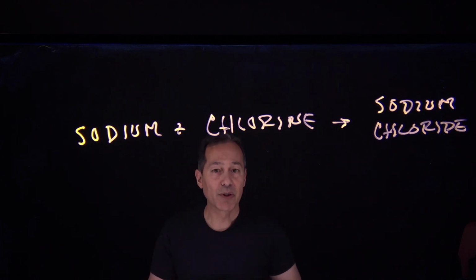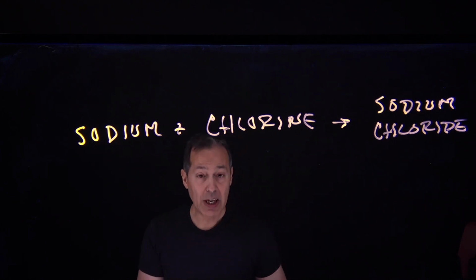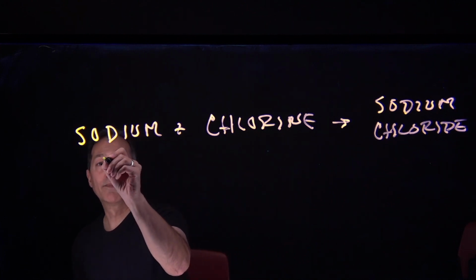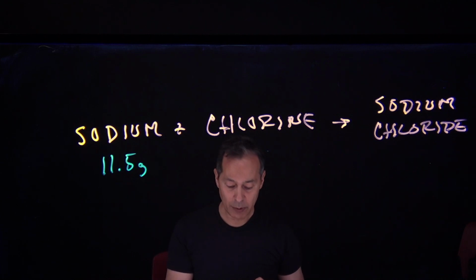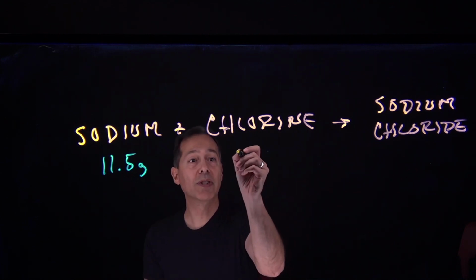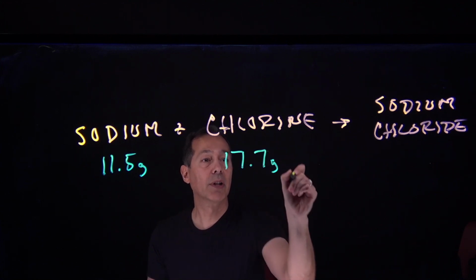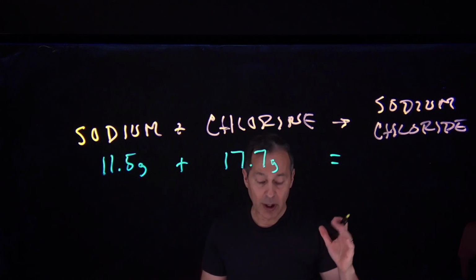Now, the elemental symbols are not terribly important at this point, but let's just take a look at the masses. So, for example, if we had 11.5 grams of sodium, and this completely reacted with 17.7 grams of chlorine, this would give us some amount of product.